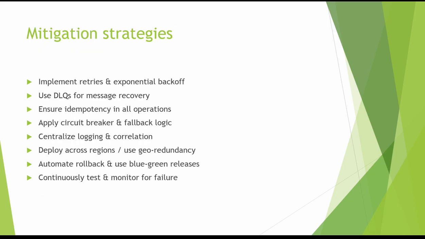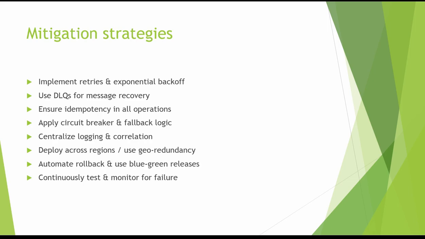So those were the common problems, and mitigation strategies could be: implement retries and exponential backoff, use DLQ for message recovery, ensure idempotency. Basically, what I said earlier not to do, now we have to do from a mitigation point of view. Apply circuit breakers or fallback logic, mostly in APIM, but could be in Logic App or Azure Function as well. Centralized logging and correlation.